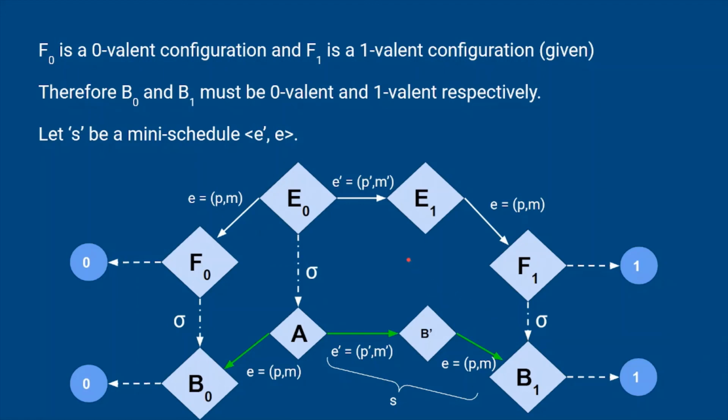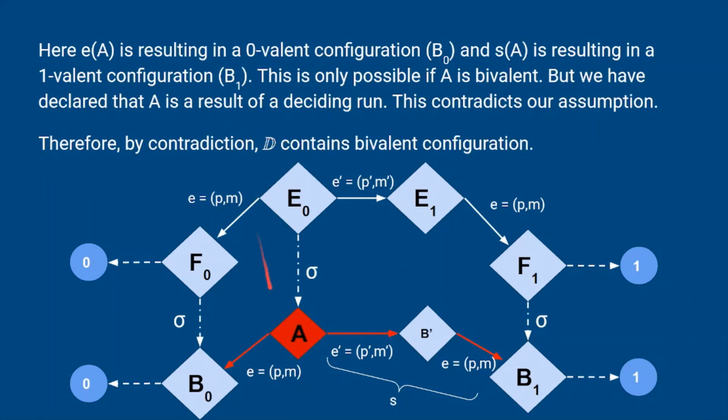Let S be a mini schedule, E prime and E. Here we can see that E of A leads to a zero valent configuration and E of S of A leads to a one valent configuration. And we have already said that A is a part of a deciding run. That means A cannot be bivalent. But here we see a contradiction. Therefore, by contradiction, set capital D contains a bivalent configuration.